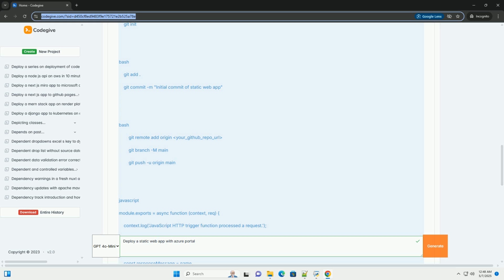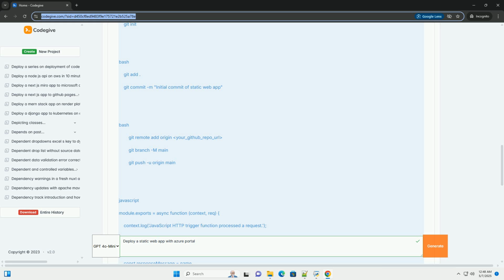Pre-production environments, staging environments: create a pull request against your main branch, and Azure Static Web Apps will automatically create a pre-production environment for you to test your changes before merging them into production. This feature is available in the standard tier.